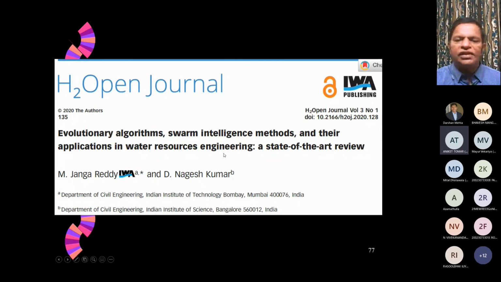So most of the prominent research that has happened in this domain is explained and elaborated with pseudocode for each of the algorithms, swarm intelligence as well as evolutionary algorithms. So you may want to refer to this to get more insight into all these algorithms.